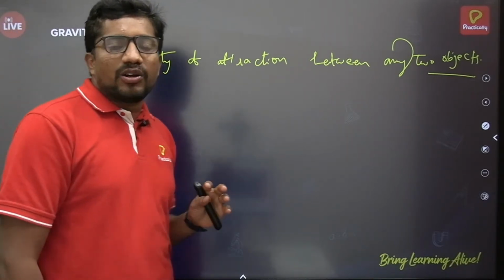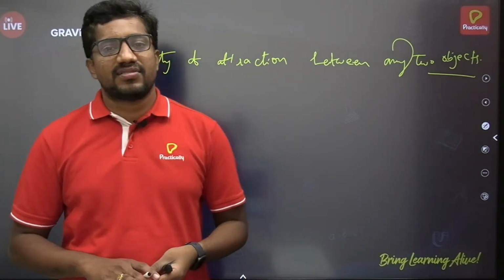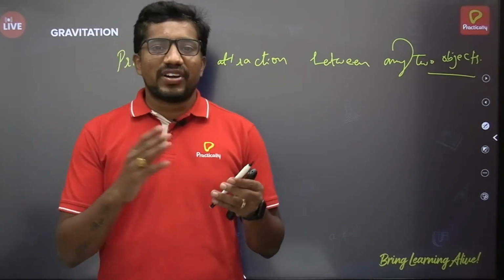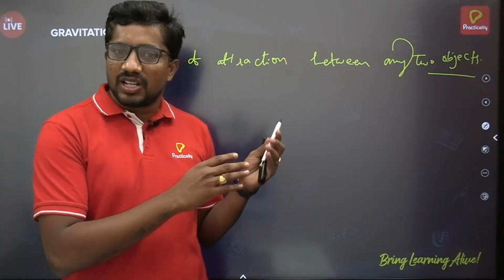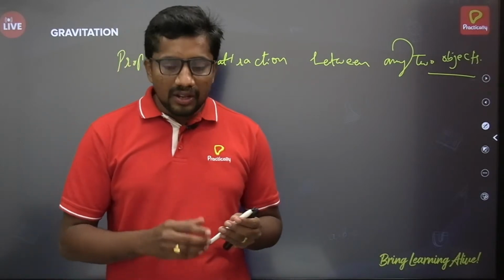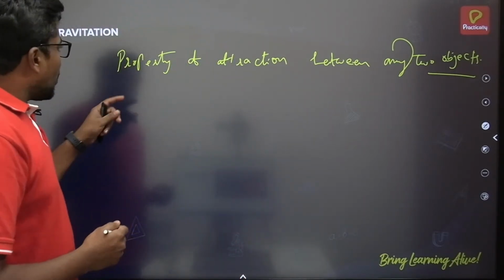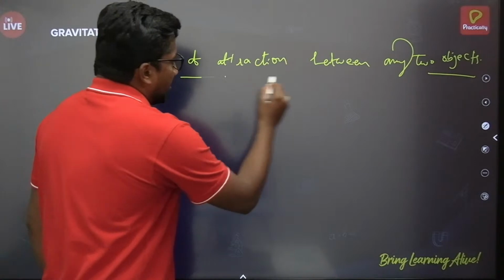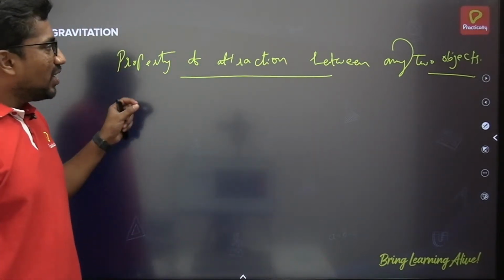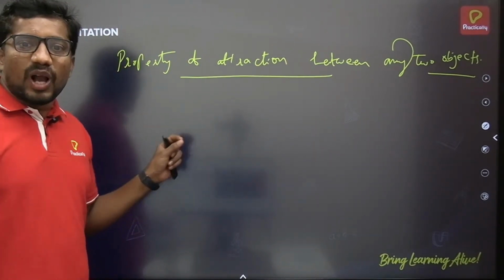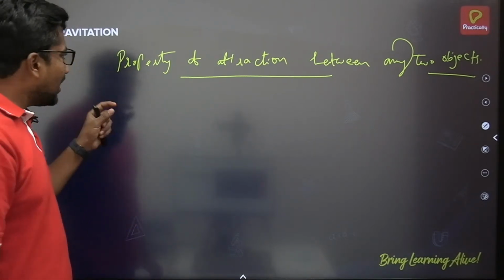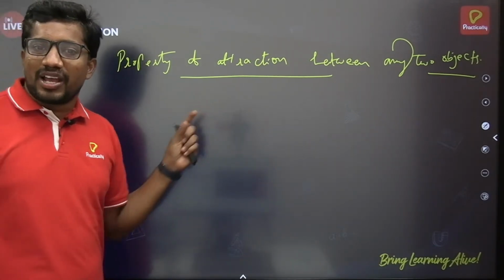You may take any two objects that have certain mass. Mass is different here, weight is different, and even that classification we are having, that also I will define for you. Fine. Property of attraction, I am saying. Why will it be an attractive force? Why can't it repel the object? That will be the basic nature of the property of gravitation.